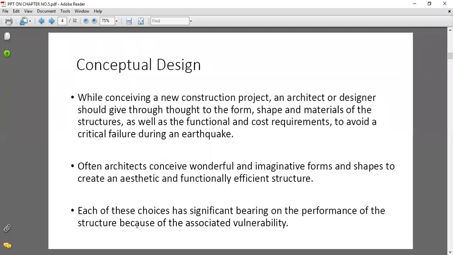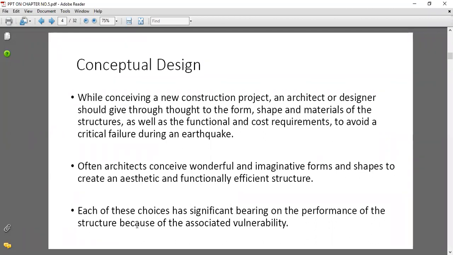Means what are the different forces, like earthquake forces, acting on the structure at that time also. Whatever the choices, they have a significant bearing on the performance of the structures, which depends upon the conceptual design, that is, the conceptual plan of the building.